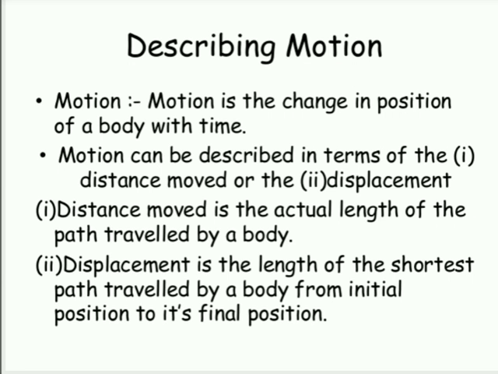For example, a book is kept stationary in the room, the sofas, your chair, your study table, all are at rest and you are in motion. When you start changing your position from one place to another, then you are said to be in motion and the rest of the things are said to be at rest. So to describe motion, we have two things, one is motion and another one is rest.